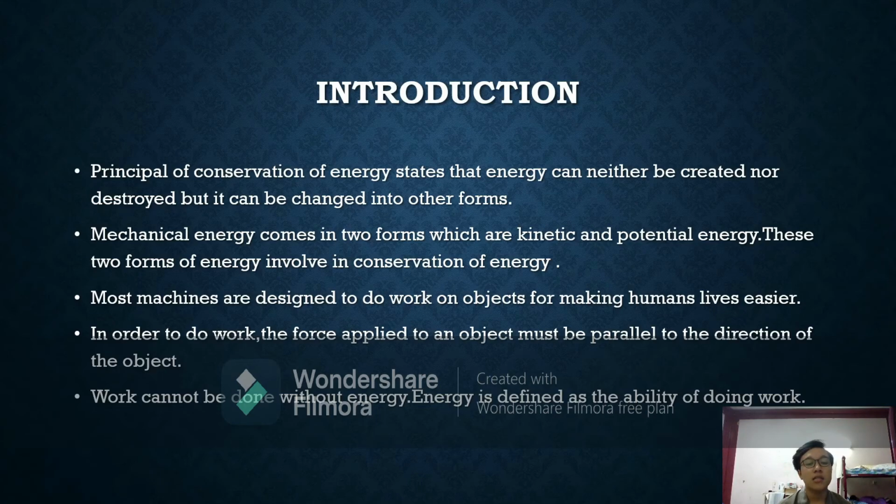Most machines are designed to do work on objects for making humans' lives easier. In order to do work, the force applied to an object must be parallel to the direction of the object. Work cannot be done without energy. Energy is defined as the ability of doing work.